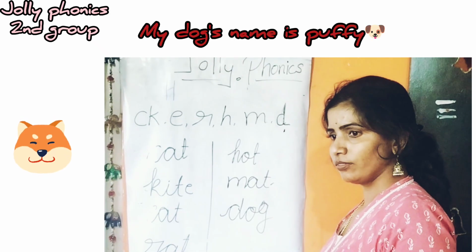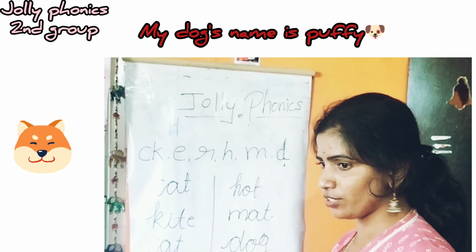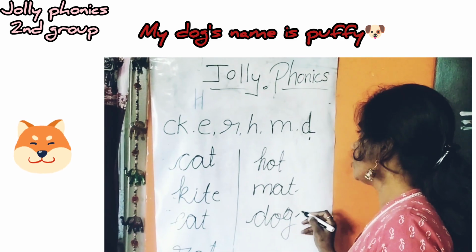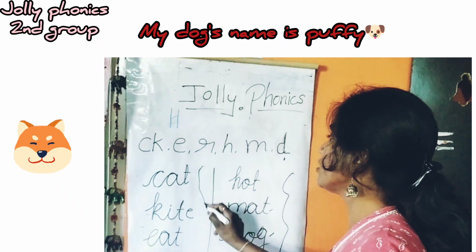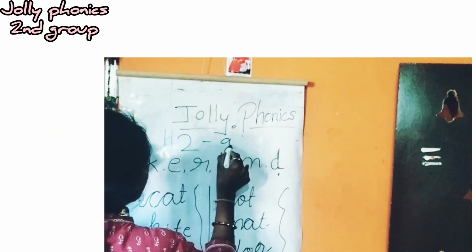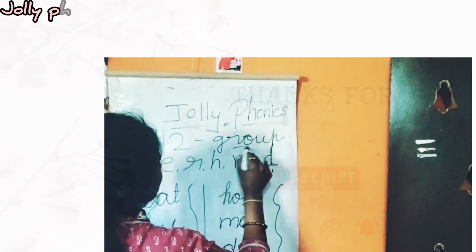Okay, dog. My dog is very sweet. What is your dog's name? Scooby. My dog's name is Scooby. Yeah, you can use a sentence like that, okay? This is the second group, okay? What is this? Second group. This is the second group.